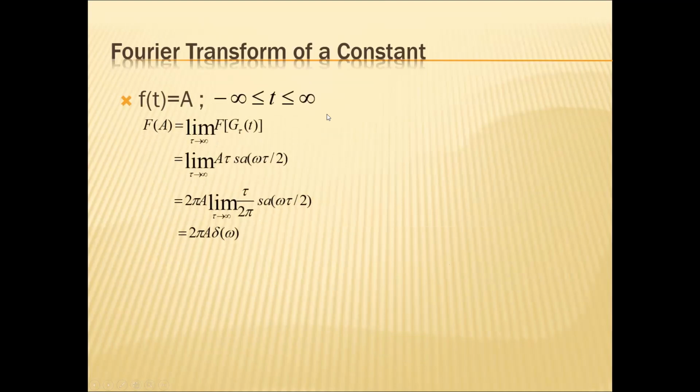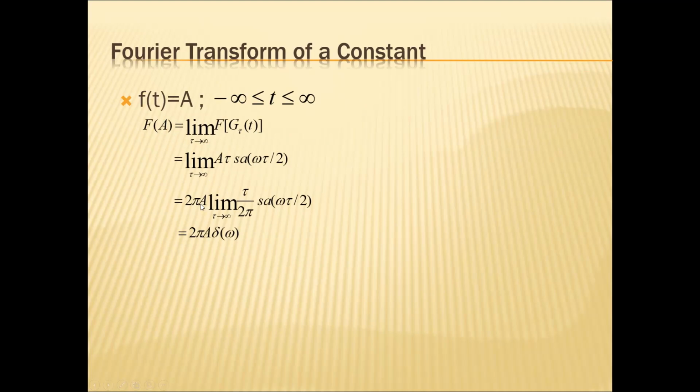Once you calculate the Fourier transform of a rectangular pulse, you can also calculate the Fourier transform of a constant by making tau tend to infinity. If I make tau tend to infinity, the rectangular pulse varies from minus infinity to infinity, so that is a constant. Using the formula from the previous case, the limit as tau tends to infinity of the gating function equals A tau sampling of omega tau by 2.